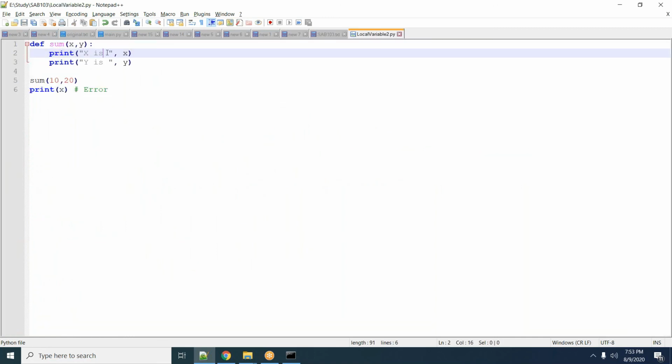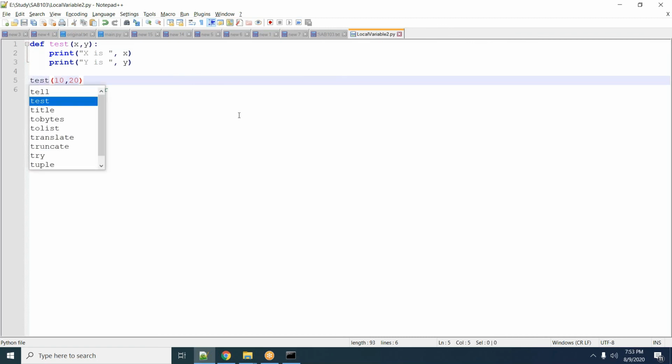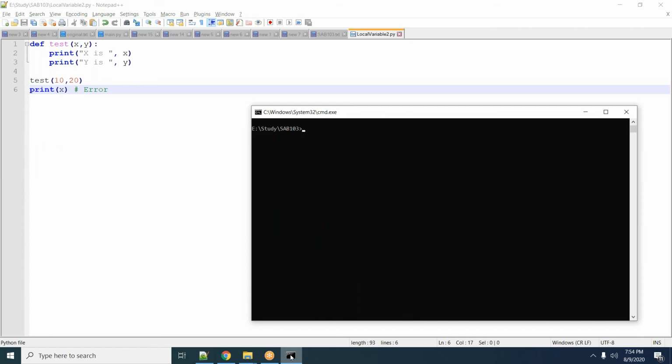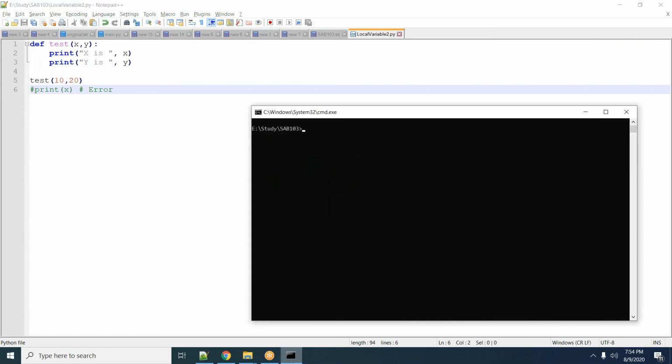Here we have x is equal to 10, or just treat this function as test, otherwise you may get confused. I am printing. Let's comment this line, so it will not execute. So here the output for local variable 2 is simple: x is 10, y is 20.